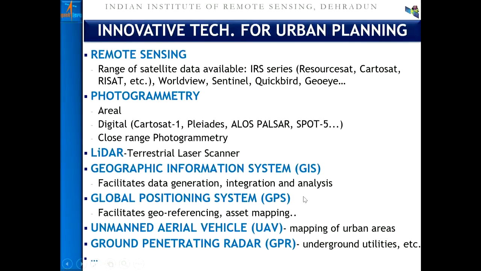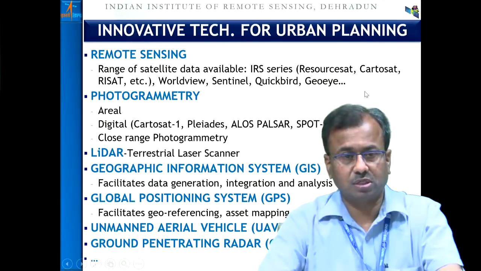As such, there are various technologies which are available. You might have heard in the previous lectures since the beginning of this course, my friends and colleagues here have deliberated on remote sensing technology, principles, fundamentals, and also the range of satellites available from fine spatial resolution to coarse spatial resolution.